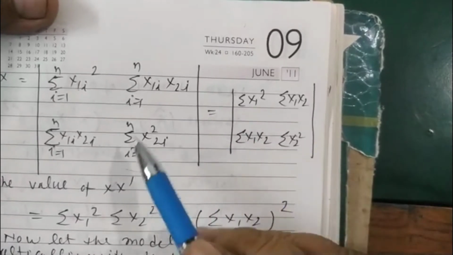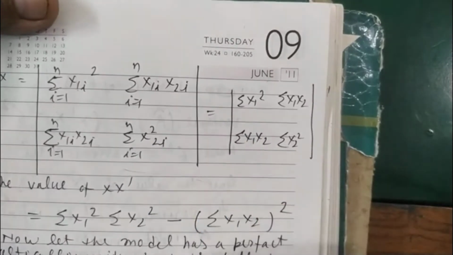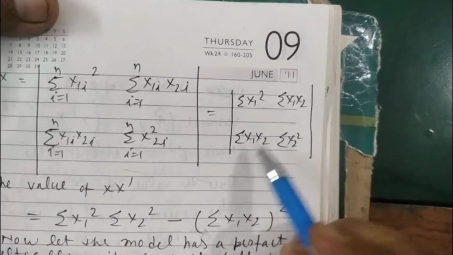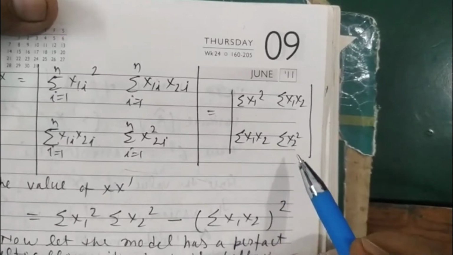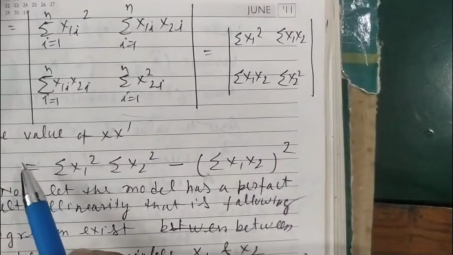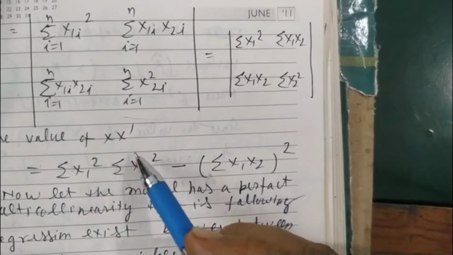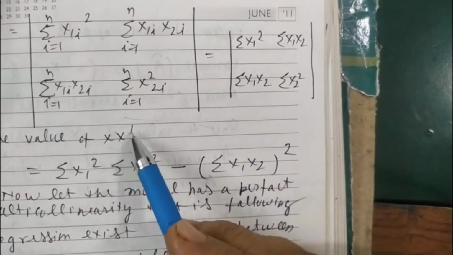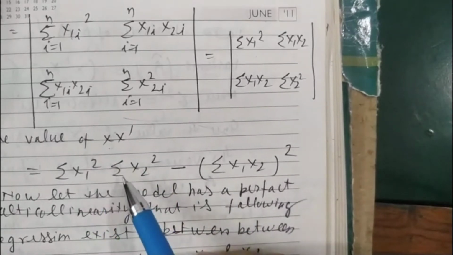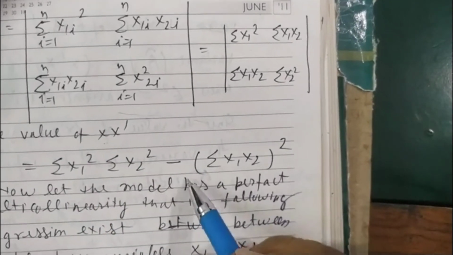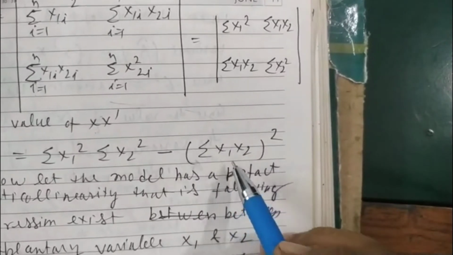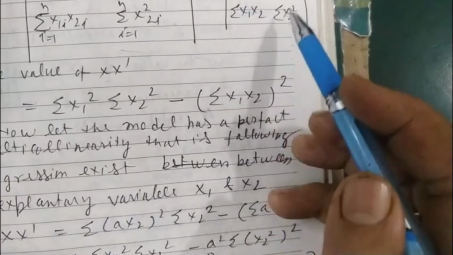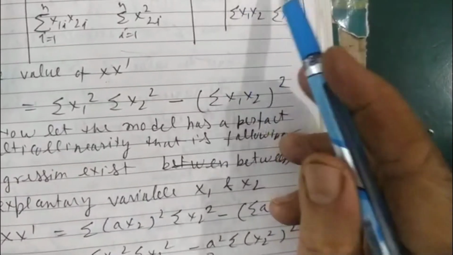On simplifying, because here there are only two explanatory variables, we get sigma x1 square, sigma x1 x2, sigma x1 x2 and sigma x2 square. We find the value of the determinant of X transpose X as sigma x1 square times sigma x2 square minus (sigma x1 x2) whole square. Now this multiplies by this and this multiplies by this.